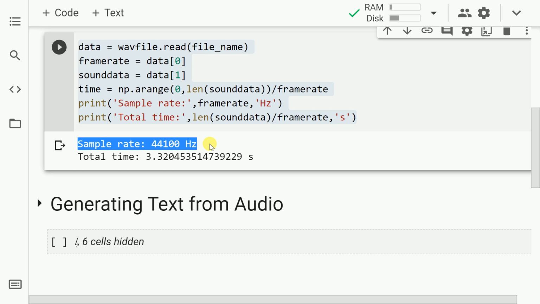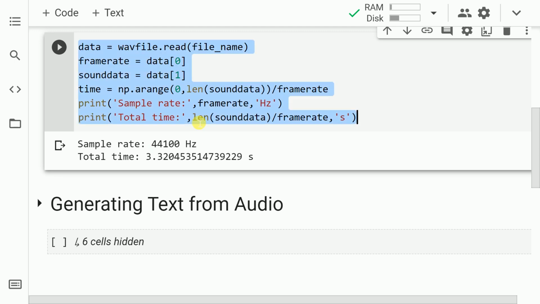Now you might wonder, why am I exactly showing this? Well, there is a reason for it. Facebook's library expects your audio file sampling rate to be equal to 16,000. So that is the reason I wanted to show you the initial sampling rate of my audio file and what will be utilized when I kind of pass it through the entire pipeline. If this idea is clear to you, let's move forward.